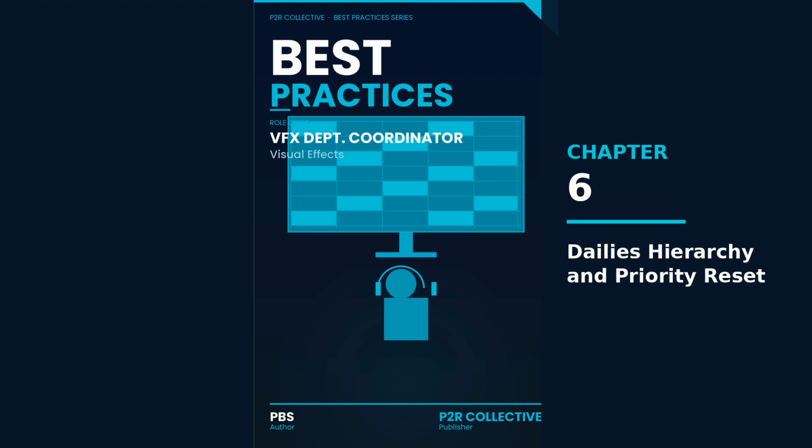The 3 dailies reset loop: reset priorities after every review. Numbered steps only work if you can run them fast. Use this loop right after each dailies layer. Don't wait until the end of the day. 1. Open the correct review notes thread and pin the priority changes section. Outcome: you avoid mixing old feedback with new feedback.